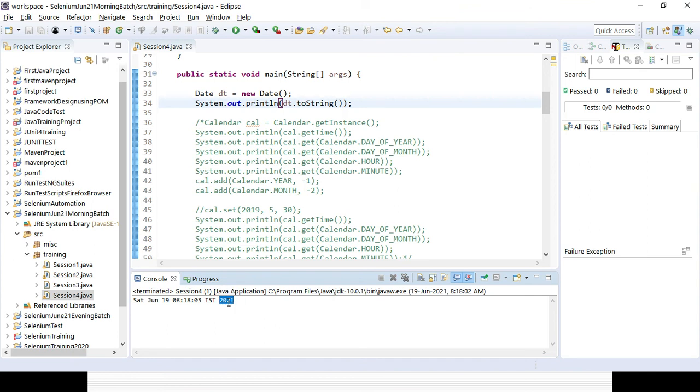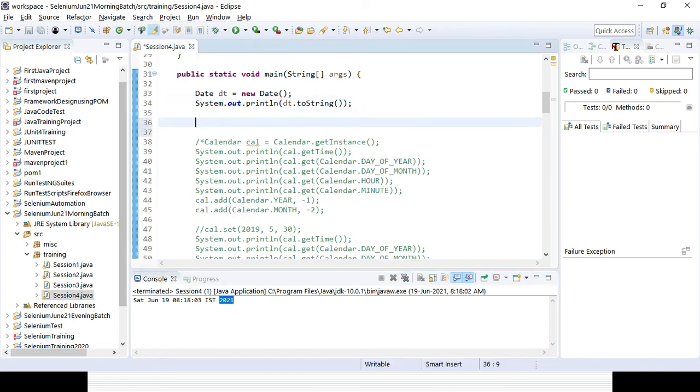But still, I want to customize the format. In a different format, I want to customize it, right? So I can format it also. So I'll be creating a string here for formatting, the string in which format I want to do it. So date format. I'll be creating a variable here, and which format I want to check it.